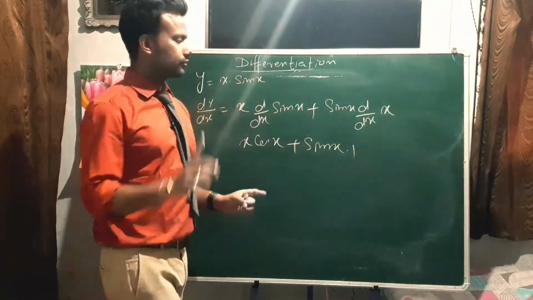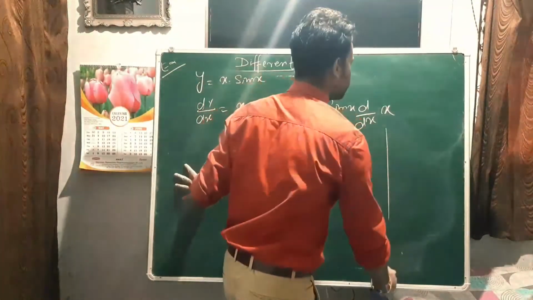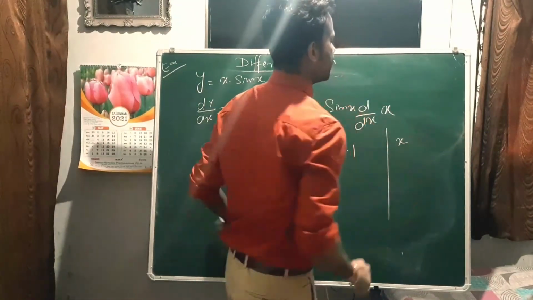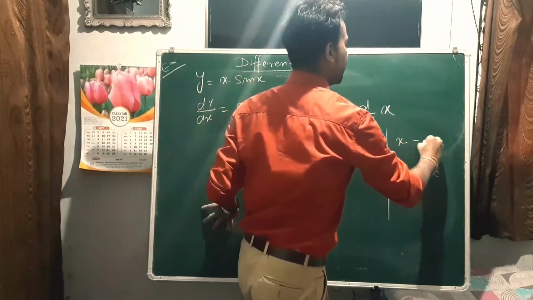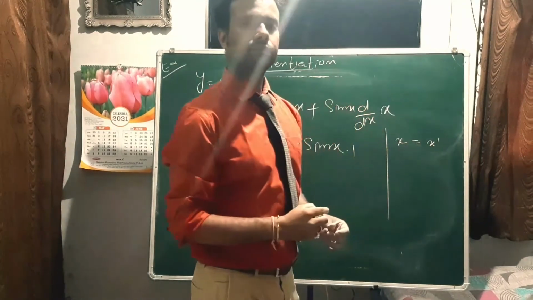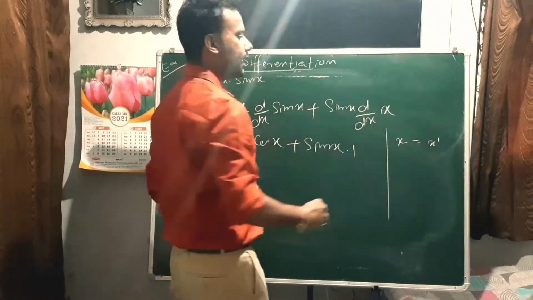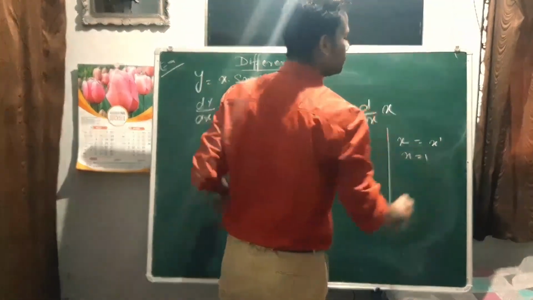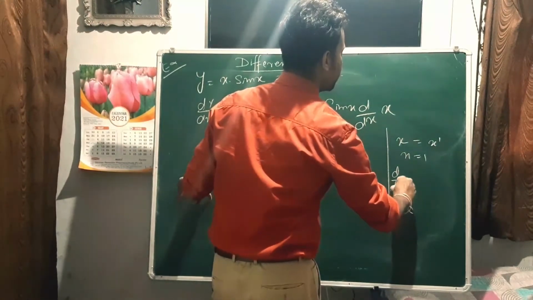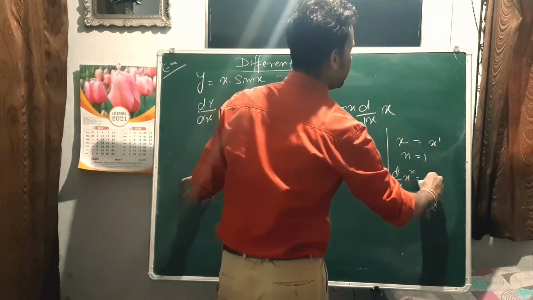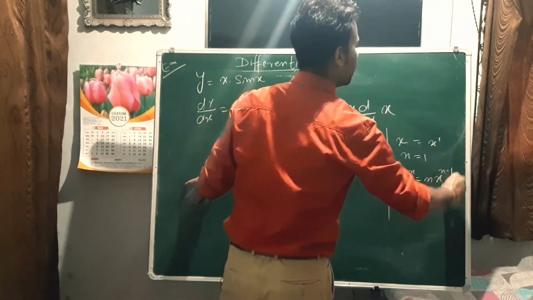Why is it 1? Let's see here. x means power is 1. I can write it as x to the power 1. That means n is 1 here. What was the formula? Formula was d by dx of x to the power n is n x to the power n minus 1.